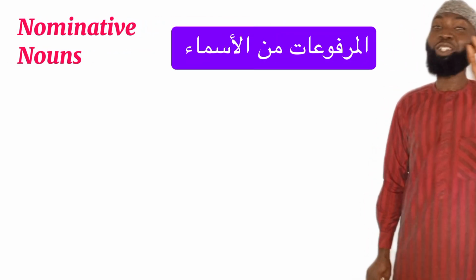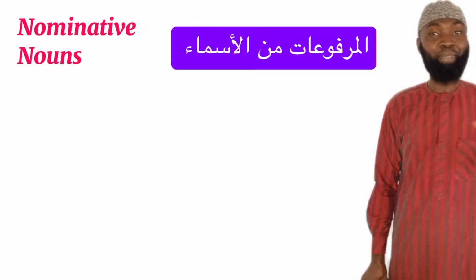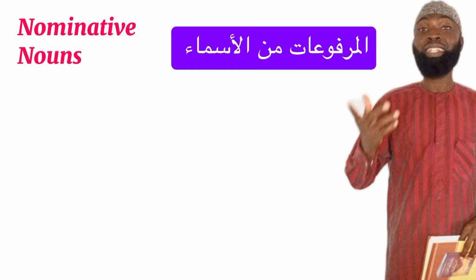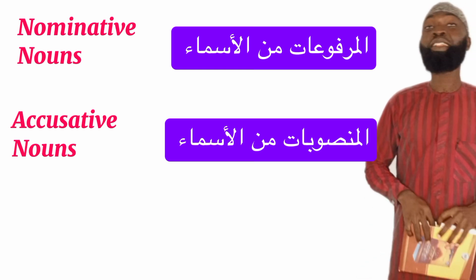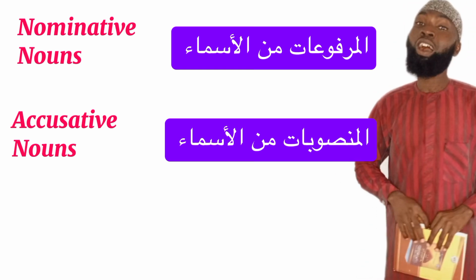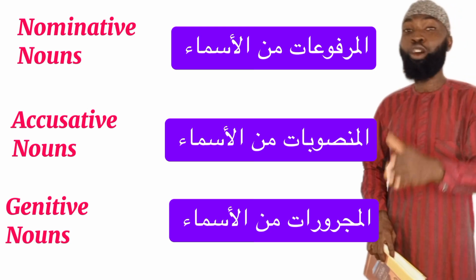Do you know that all the nouns of the Arabic language are asma, meaning names of things, objects, persons, animals, and even ideas? All of these fall under three categories, in terms of the i'rab, in terms of the ending of each of these names. The first category is those ending with Damma. We call them al-marfu'at, that is the nominative nouns. Then those ending with fatha, we call them al-mansubat min al-asma, that is the accusative nouns. Then those which end with kisra are called the genitive nouns, al-majrurat min al-asma.